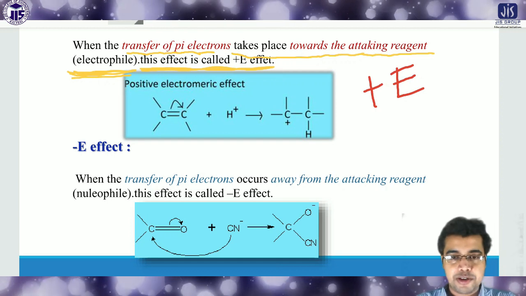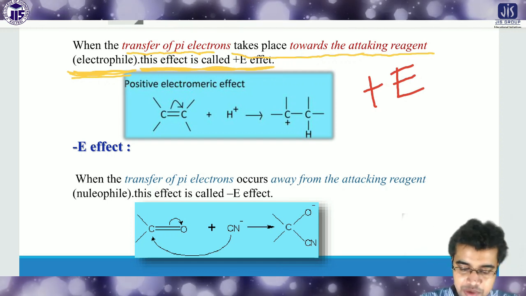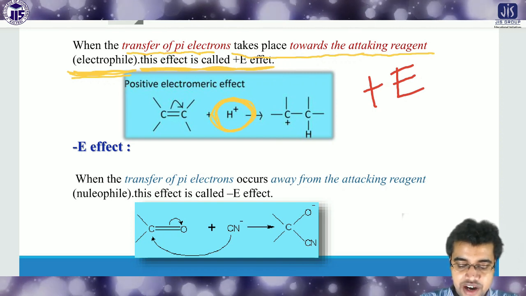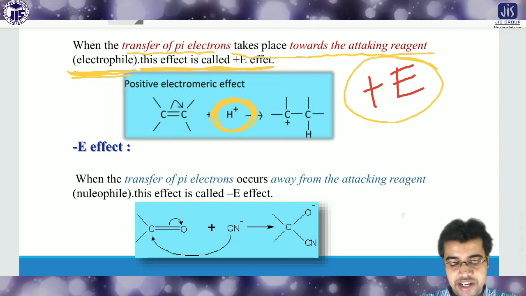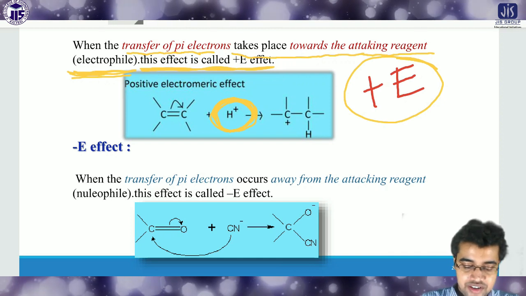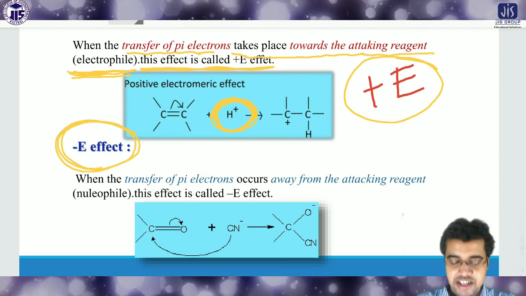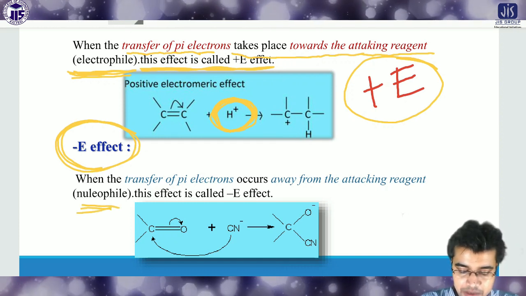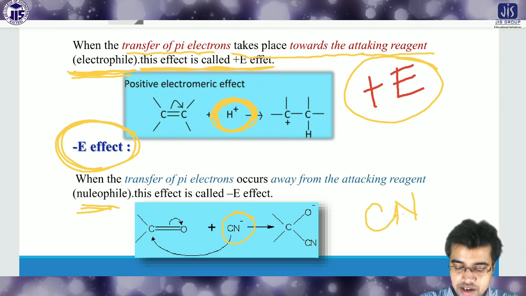So electrophile means which loves the electrons. Who will be the electrophile? So cation will be the electrophile, isn't it? So if the cation or the electrophile attacks, then it is called the positive electromagnetic effect, and it is represented as plus E. On the other hand, it is represented as the negative electromagnetic effect or minus E when a nucleophile, so CN minus here, obviously CN minus is the nucleophile.